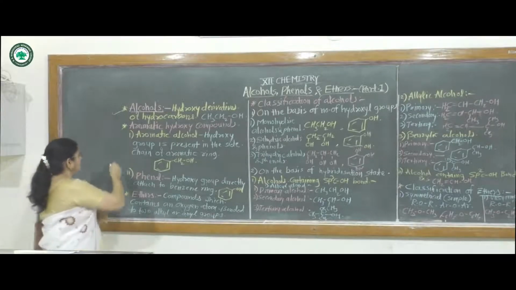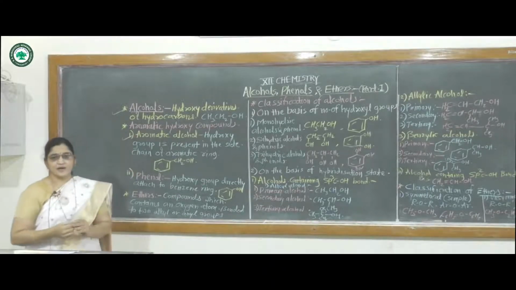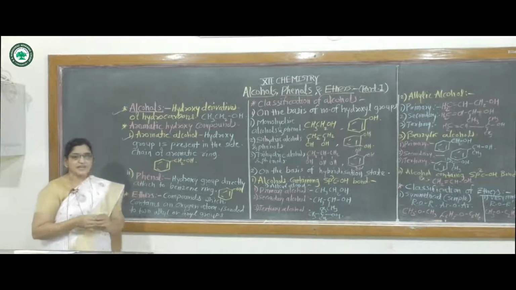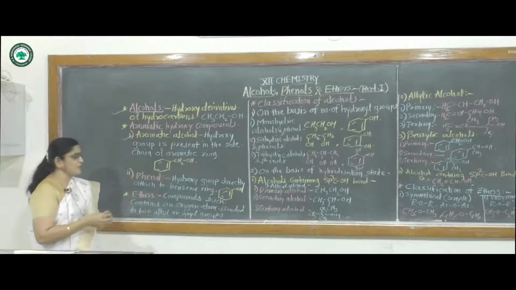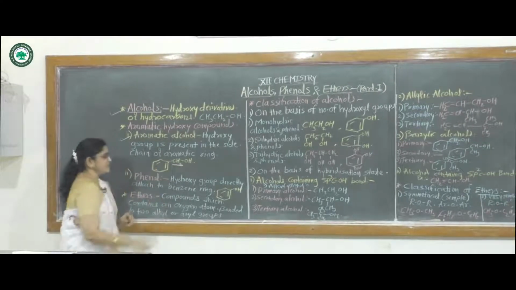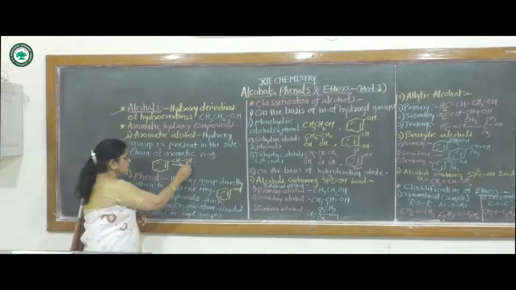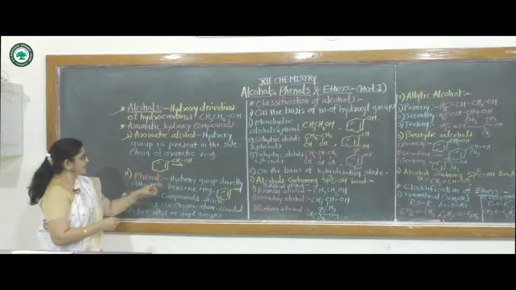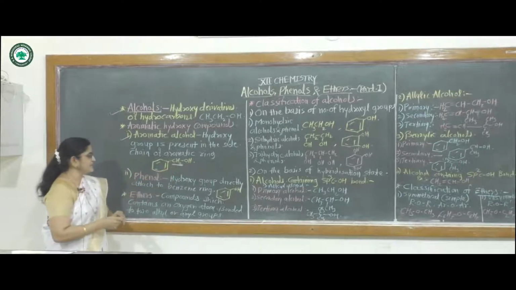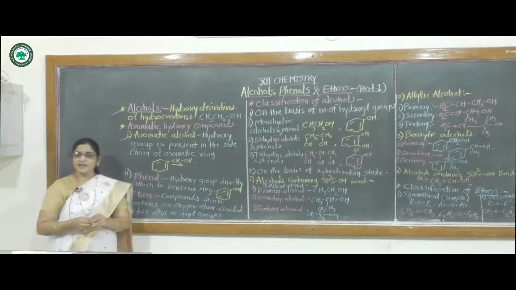First one, aromatic alcohol. Aromatic alcohol means the hydroxy group is present in the side chain of an aromatic ring. Suppose this is the side chain of this benzene nucleus, and this OH group, that is hydroxy group, is attached to this side chain.